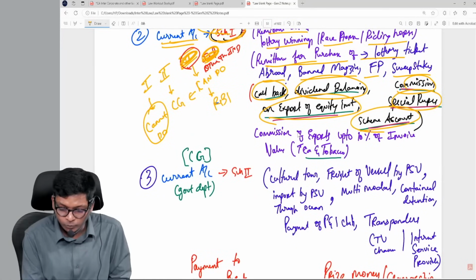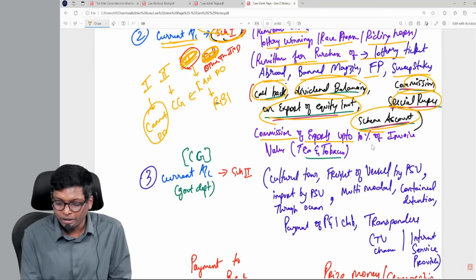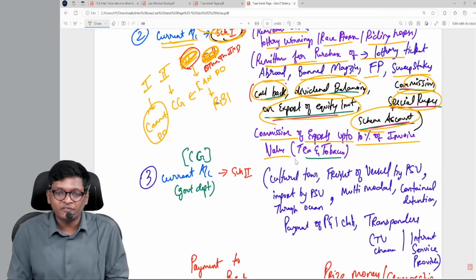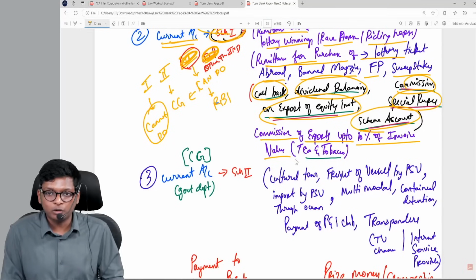Okay. Next, one more point we missed here. Commission on exports up to 10% of invoice value for tea and tobacco.